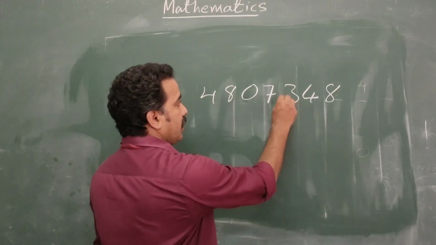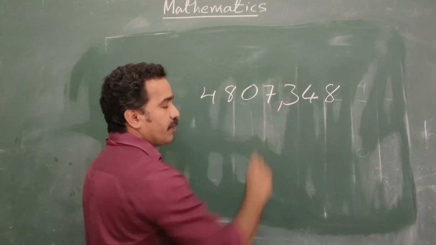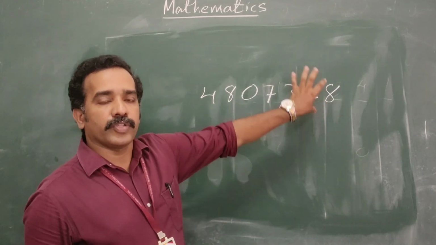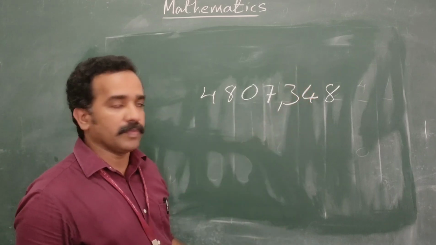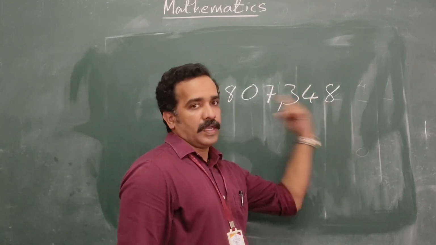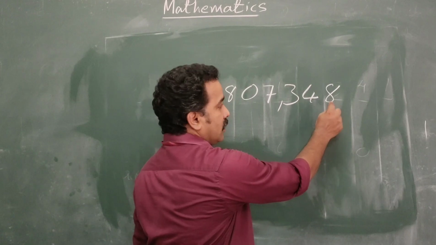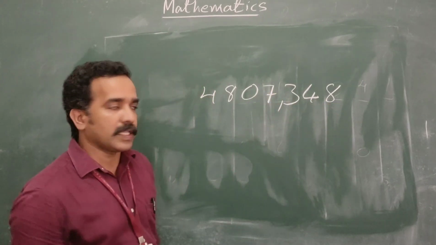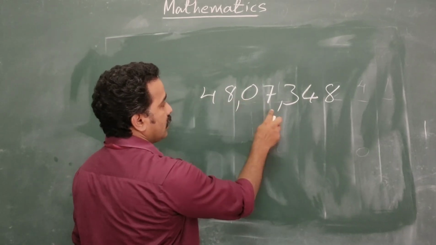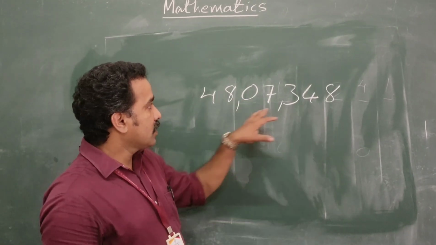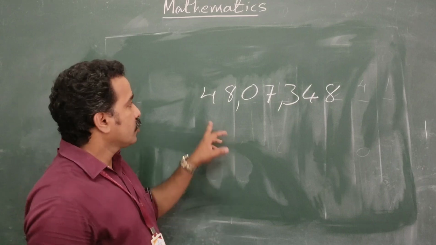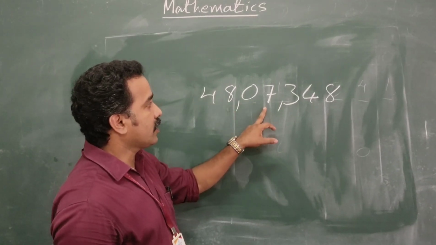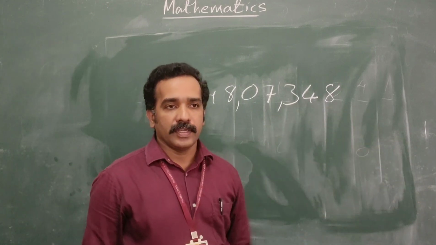So if you want to read the number, you place commas according to the Indian place value system, the grouping system. From the right, the first group contains 3 digits, 1, 2, 3, then place a comma, then 2 digits, a comma. So ones, thousands, lakh. So this number is 48 lakh 7,348. That is the number.